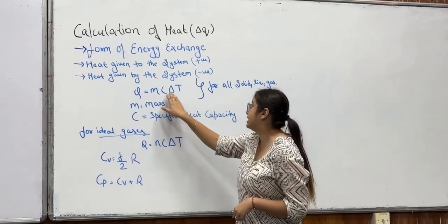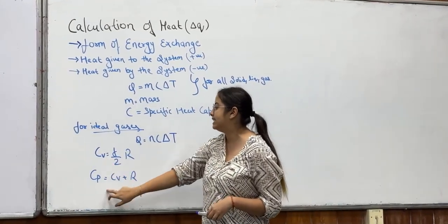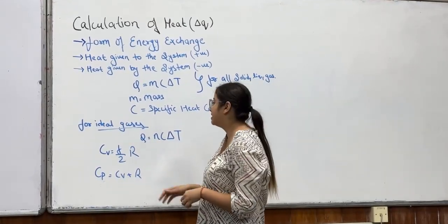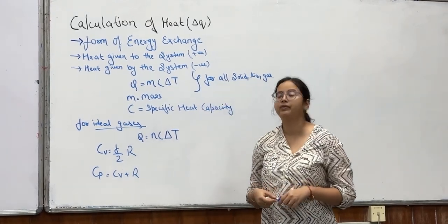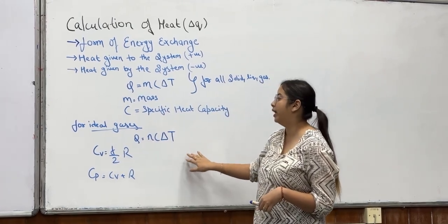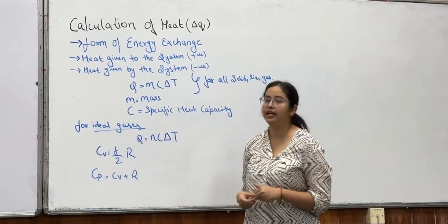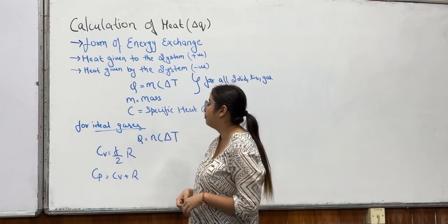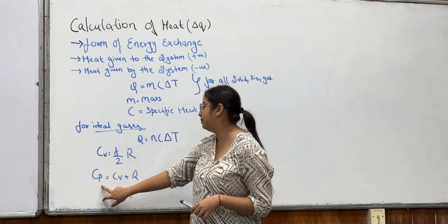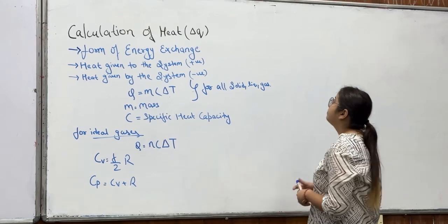And C can be of two types for ideal gases, that is CV and CP. CV is the specific heat capacity at constant volume and CP is the specific heat capacity at constant pressure. For ideal gases, we can calculate Q equals n C delta T, where CV is the same as f by 2 into R, where f is 3 for monoatomic gases, f is 5 for diatomic gases, and f equals 6 for polyatomic gases. CP can be calculated by adding R to the formula of CV. By this method, we can calculate the del Q.